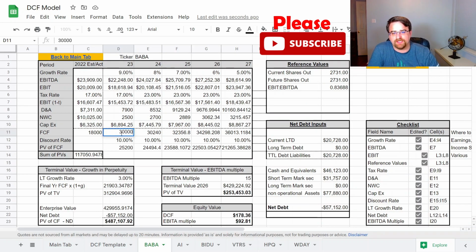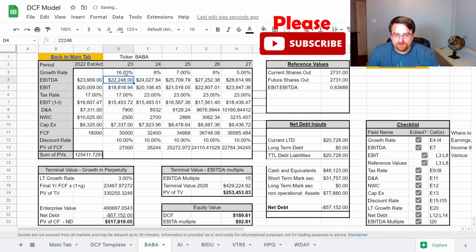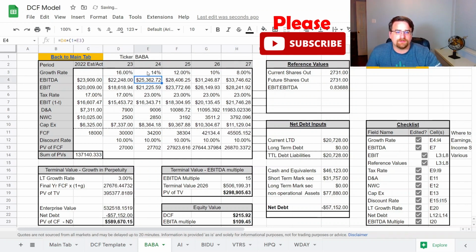I'm going to go ahead and put that in down here. We'll start at 16%, then we'll go to 14, 12, 10, and 8. And that gets us an astounding free cash flow rate over the next 5 years, all the way up to $45 billion in free cash flow.